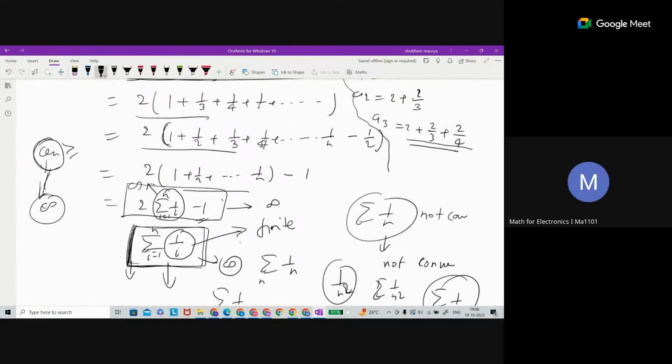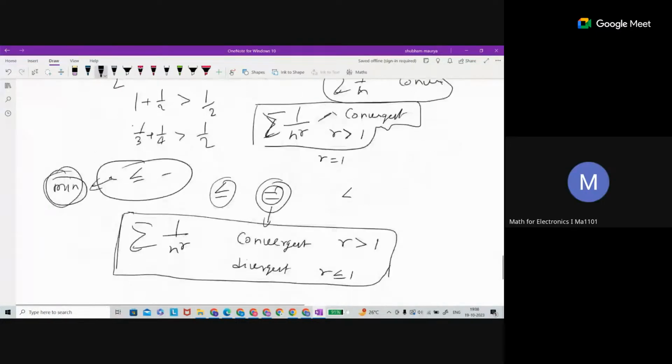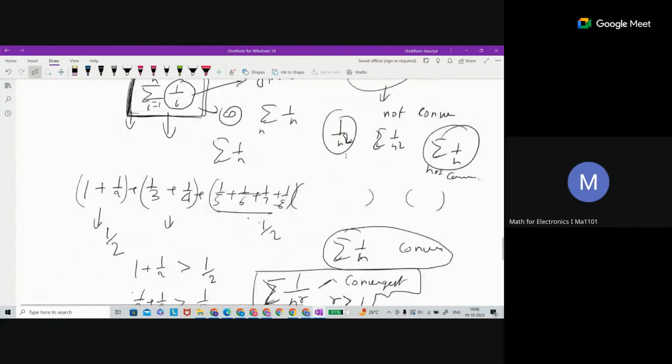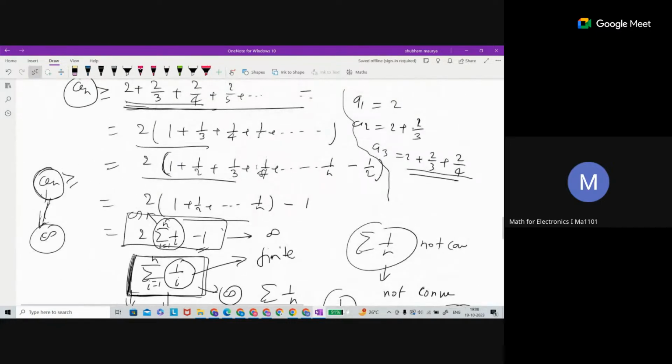I have one question, sir. If in the question, instead of 2 by n plus 1, it was 2 by n square plus 1, or 2 by n plus 1 whole square, then would it still be divergent or would it become convergent? So then it is a more confusing thing. So in that case, again the series is going to be convergent. So this series is going to be convergent.